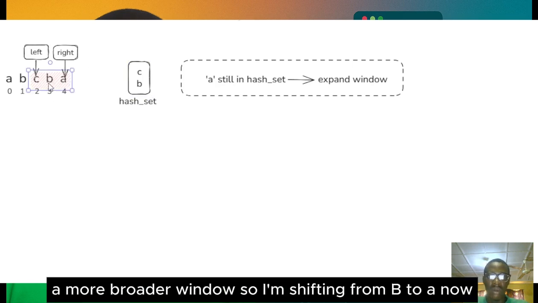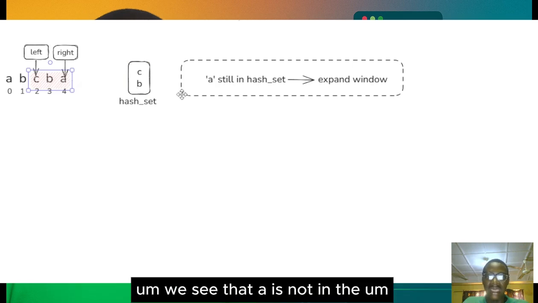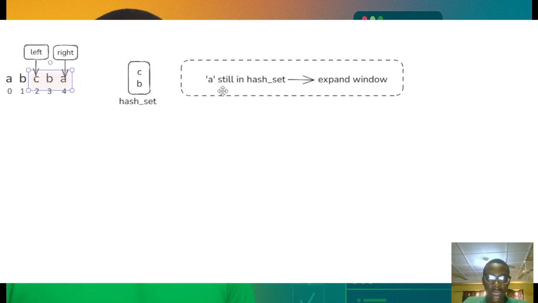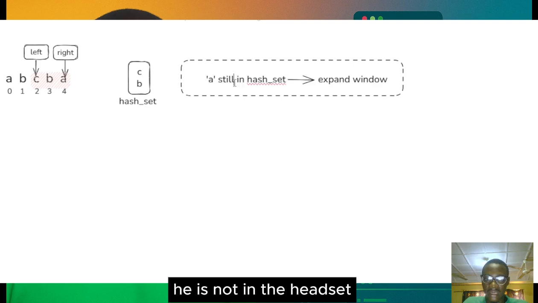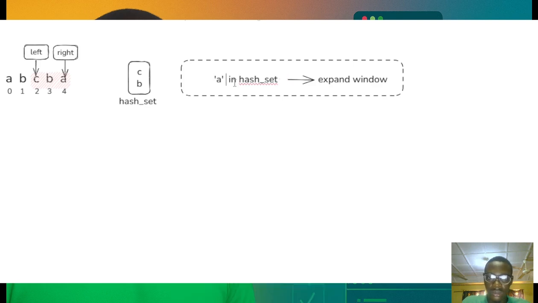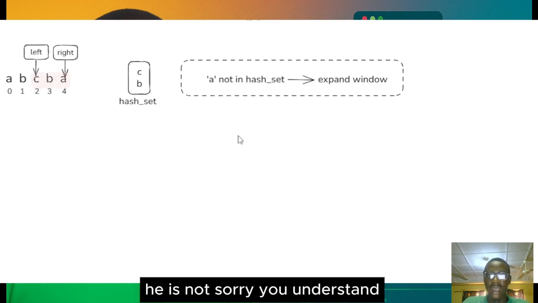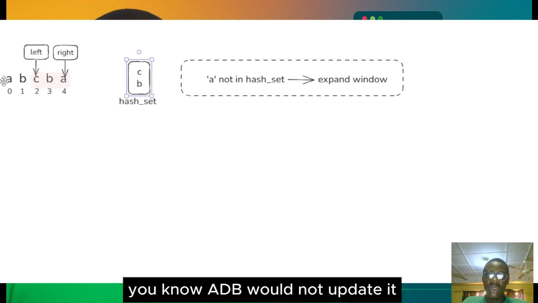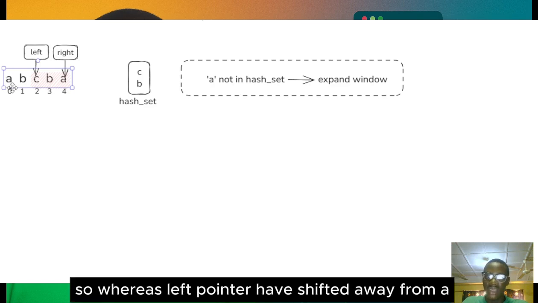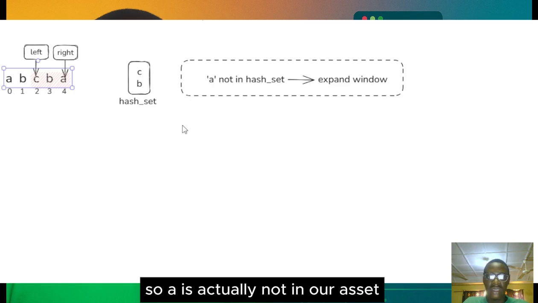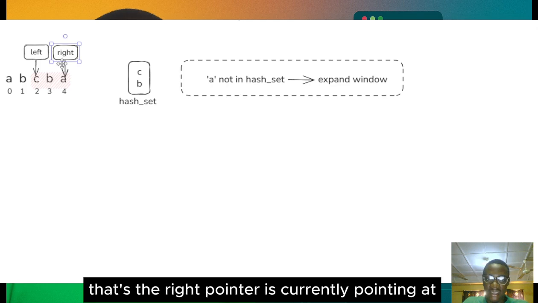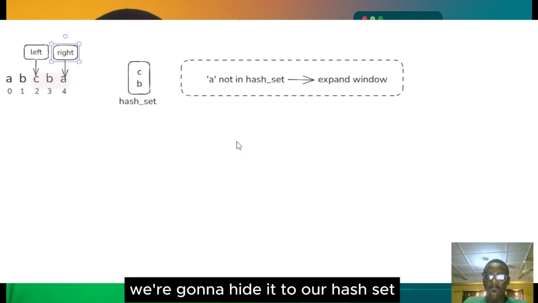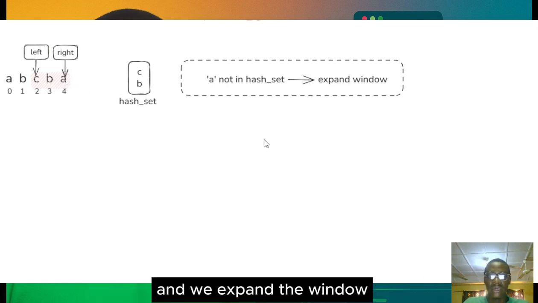So shifting from B to A now, we see that A is not in the hash set. A is not, sorry, you understand? That is why we have to update our hash set. Otherwise, it will not be updated now, and we will think A is still there. Whereas the left pointer has shifted away from A, so A is actually not in our hash set. So we are gonna add this A that the right pointer is currently pointing at. We are gonna add it to our hash set, and we expand the window.